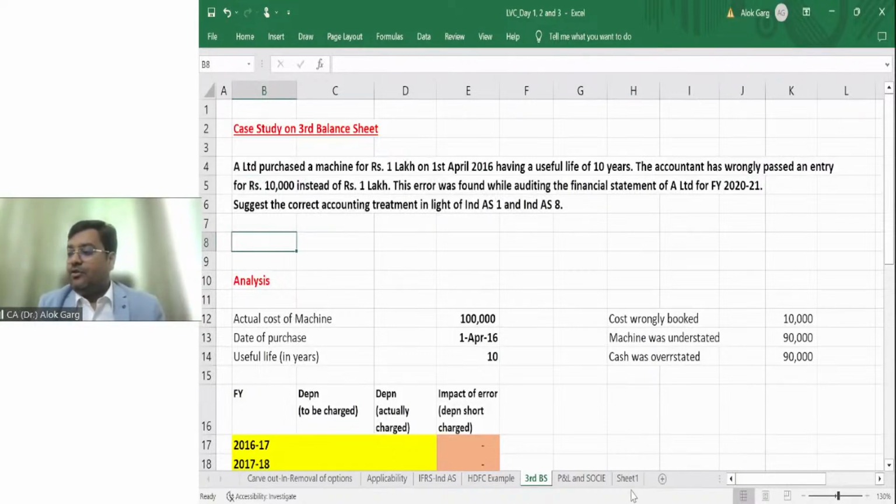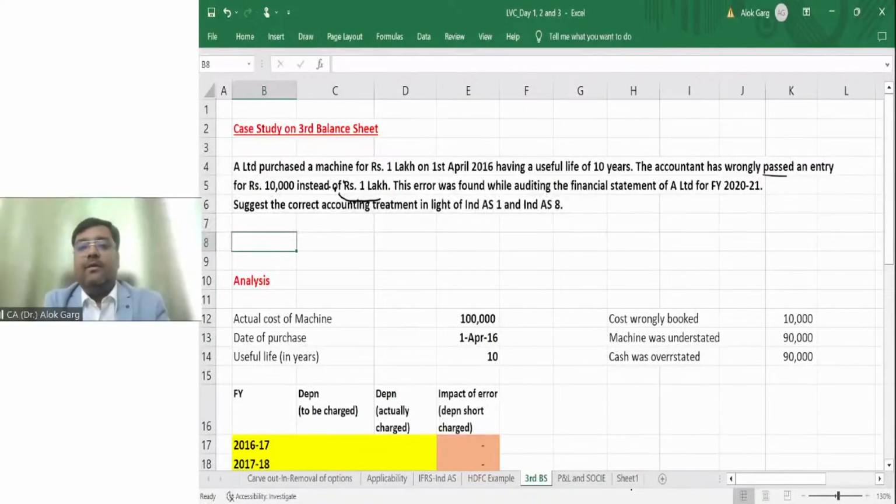So friends, A Limited purchased a machinery for rupees 1 lakh on 1st April 2016, having a useful life of 10 years. The accountant has wrongly passed an entry of rupees 10,000 instead of rupees 1 lakh.